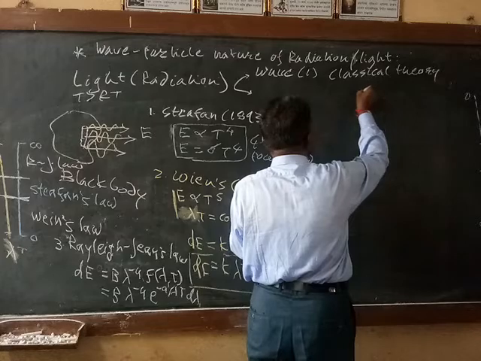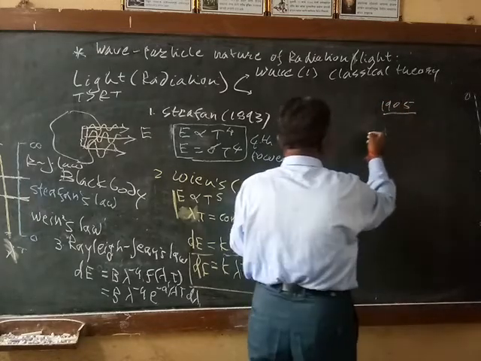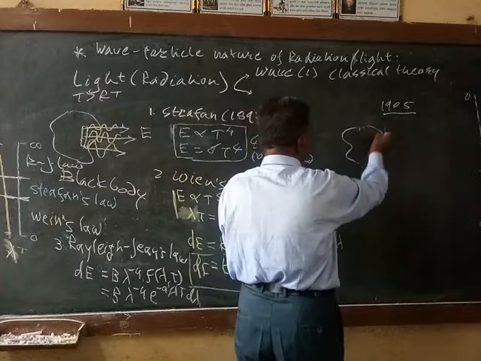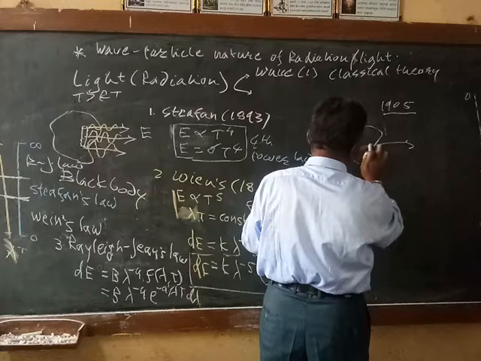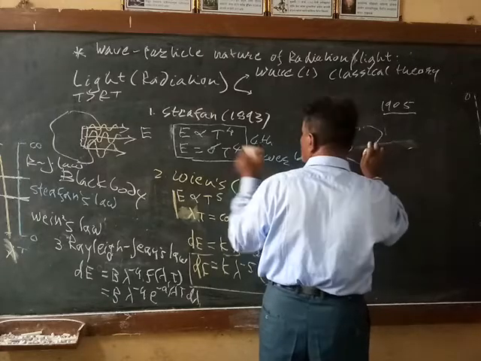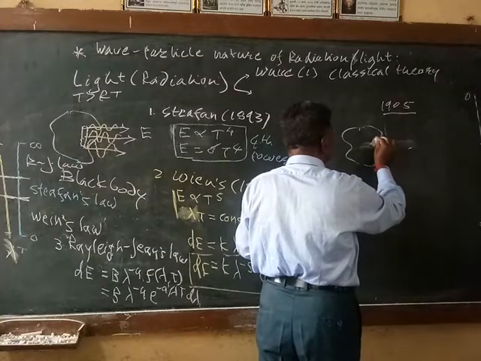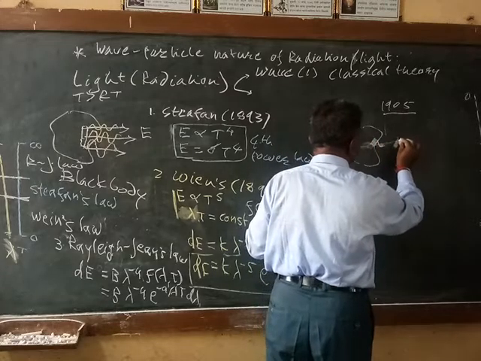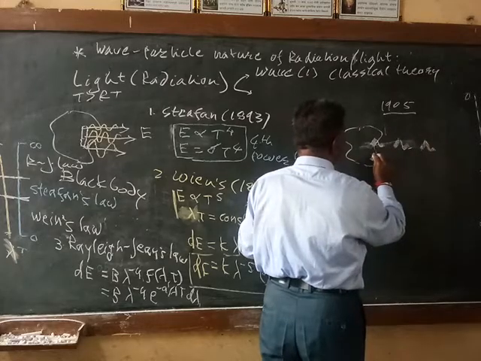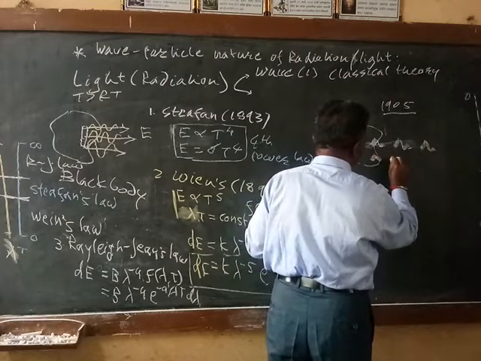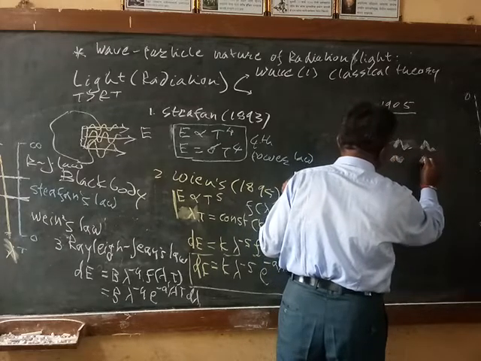Planck in 1905 assumed that the energy emitted by the black body is not continuous or wave-like as assumed by those scientists, but is an integral multiple of some packets, discrete packets.